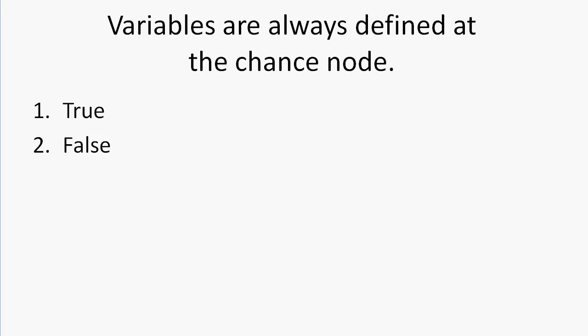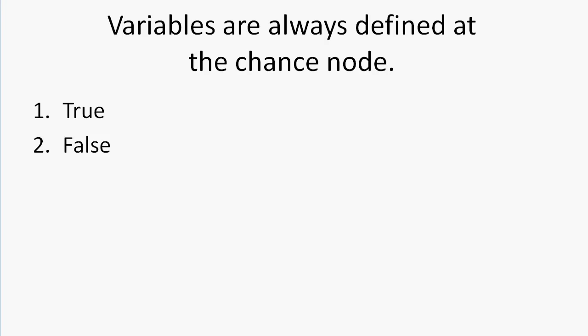Variables are always defined at the chance node, true or false. It is false. Variables always have to be defined at the root node, and this is where you may define your variables associated with a probability or a cost or a quality adjusted life year. Any element that is inserted into a decision tree as a variable may be defined at your decision node and then utilized repetitively throughout the decision tree.